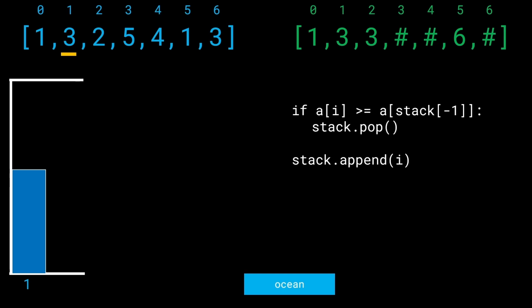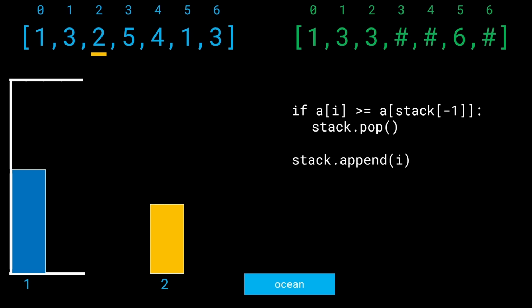Pretty simple. Okay, what do we do next? Let's go ahead and iterate further. And now we get a building of height 2 at the index 2. Is the if condition being followed? No, the if condition is not being followed. We are saying that this building's height is lower than the previous one, so it is not going to block the previous one from having an ocean view. 2 is happy, 1 is happy, both are happy. All right.